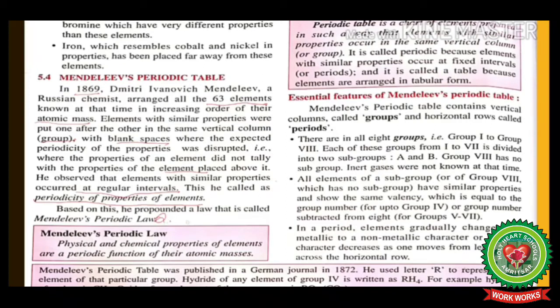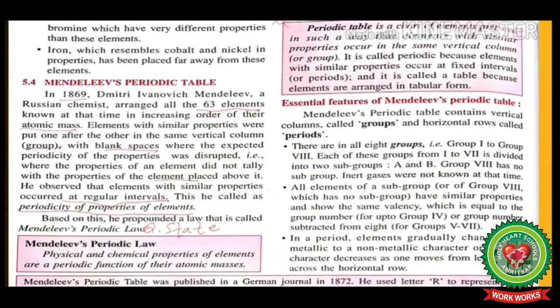So write a question here: state Mendeleev's periodic law. The question can come: what is a periodic table? A periodic table is a chart of elements prepared in such a way that elements with similar properties occur in the same vertical column or group. It is called periodic because elements with similar properties occur at fixed intervals or periods, and it is called a table because elements are arranged in a tabular form.